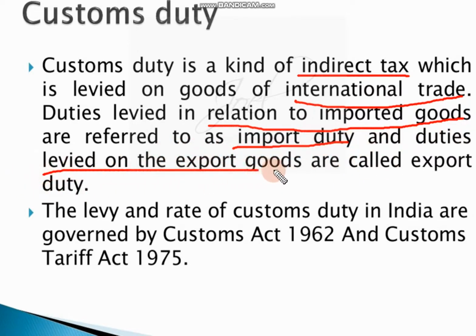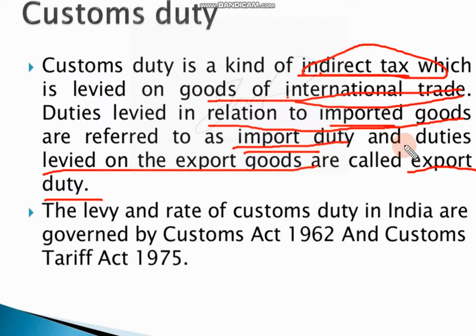Duties levied on export of goods is called export duty. So it is an indirect tax, we have seen in the previous slide. Now, levied on goods of international trade, if it is levied on imported goods, then it is import duty. Levied on export goods, then it is called export duty. So these are the basic things we should know.